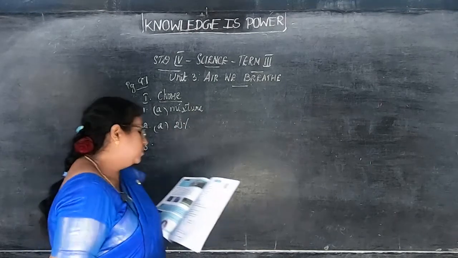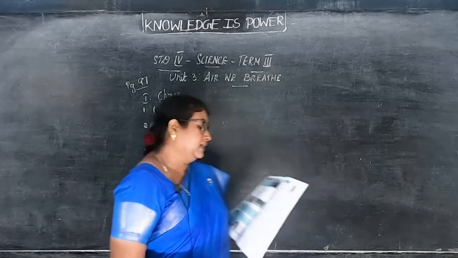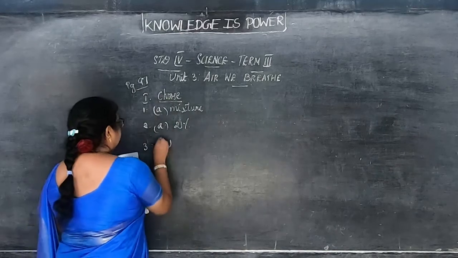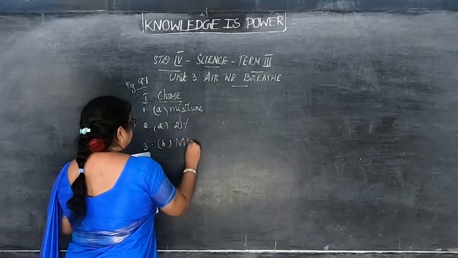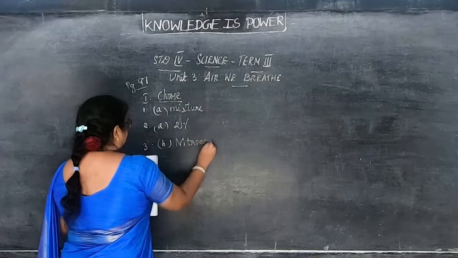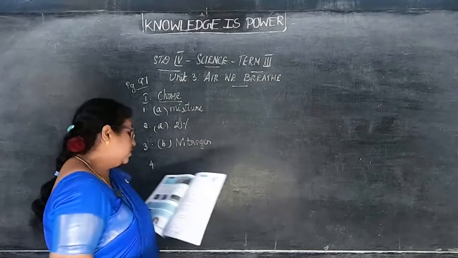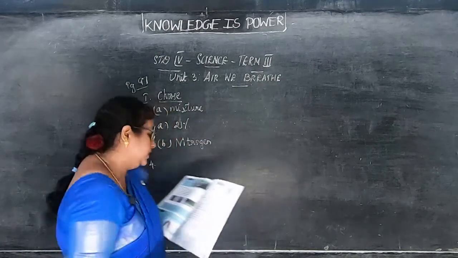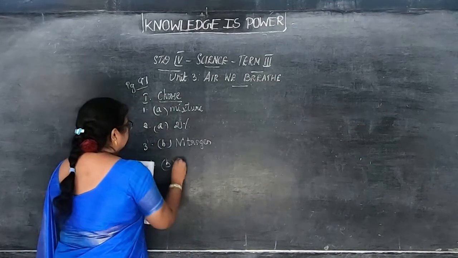In third, root nodules of some plants contain B, nitrogen. In fourth, the major cause of air pollution is B, smoke.